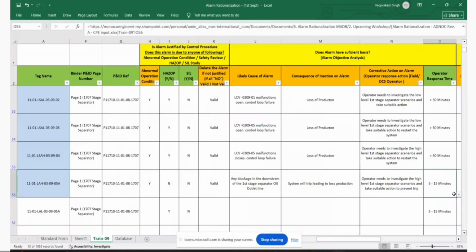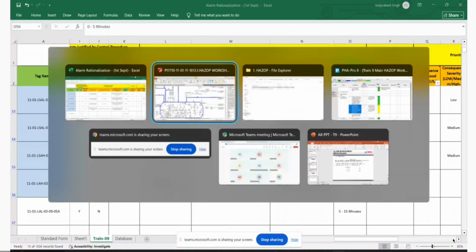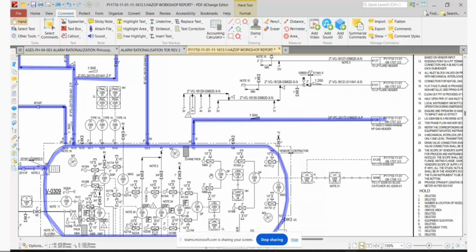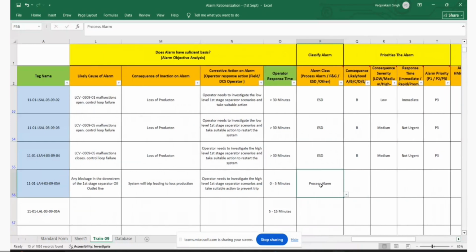So you have 0 to 5 minutes, right? Yes. Okay. Correct, right? This is less than 5. Yes. That means the residual time available to fill this tank is not more than 5 minutes, right? Yeah. So this is a process alarm, right? Yes, this is a process alarm. Okay. If the operator doesn't take action, the consequence will be the loss of production.